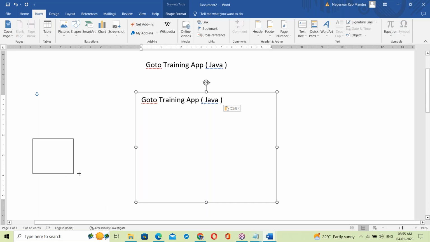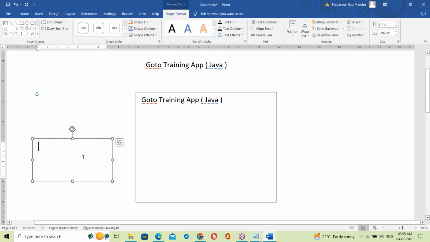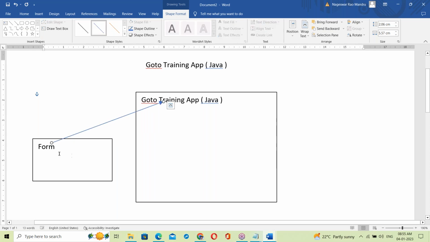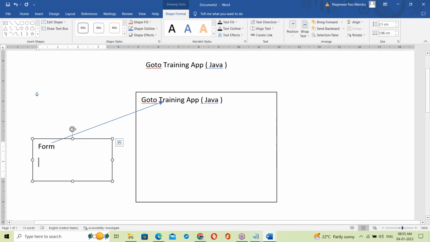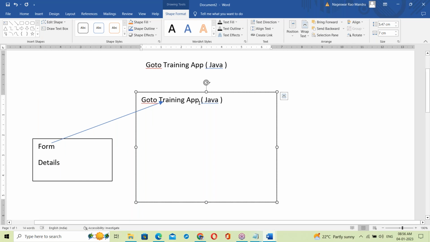Here, this is a browser. Inside the browser is a registration form, right? Here you are filling in data. Once the data is filled in and submitted, all your details simply go to the application, the Java application.